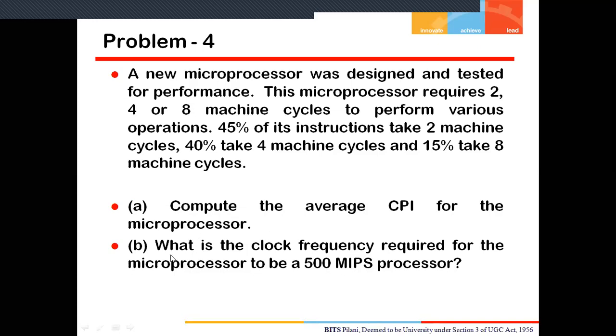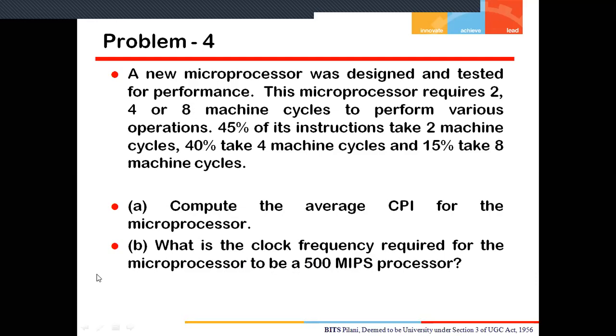The second part says, what is the clock frequency required for the microprocessor to be a 500 MIPS processor? Here the MIPS rating is given, so we have to calculate the clock frequency, that means the clock rate, by using the MIPS formula. Okay, so we'll start again.